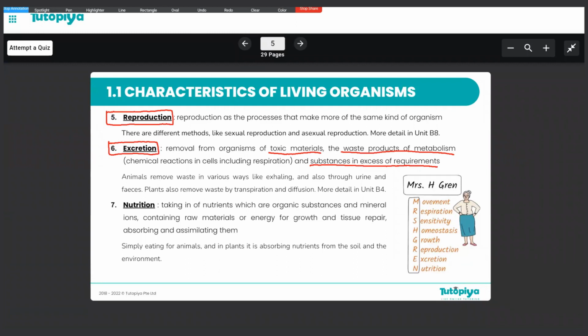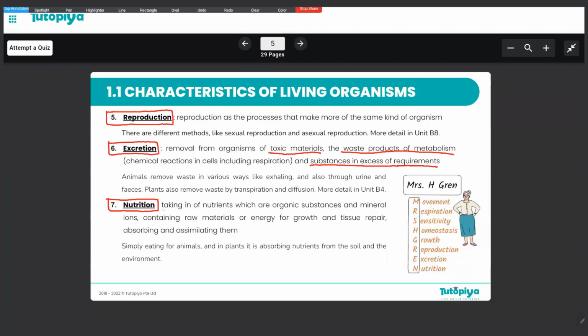Now that brings us to the final characteristic of living organisms, which is nutrition. Now, what exactly is nutrition? For animals, nutrition is simply eating, right? And for plants, nutrition refers to how the plants absorb nutrients from the soil or their environment, right? So how do we define nutrition?